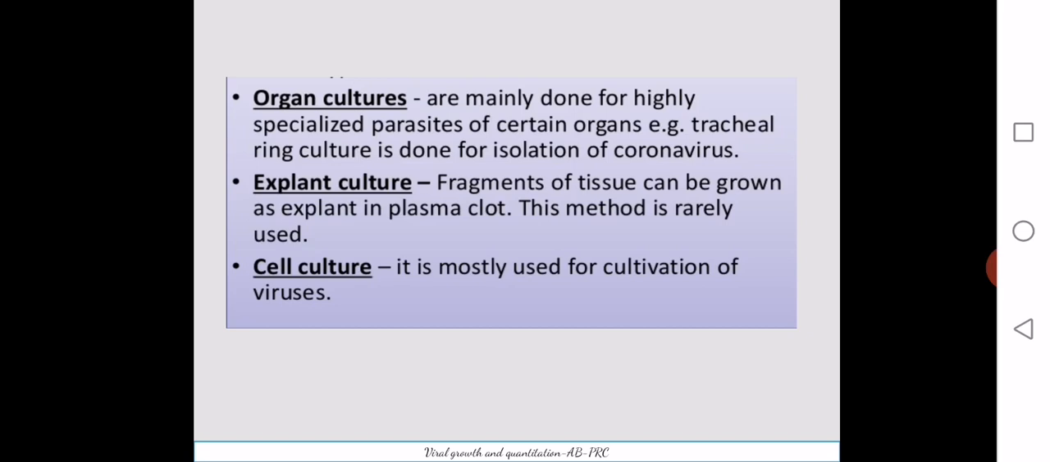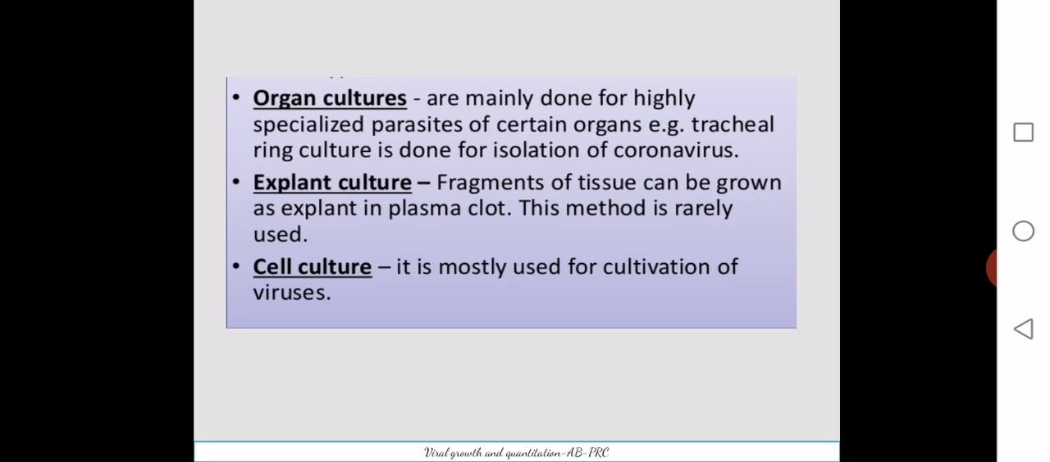Because coronaviruses usually colonize the tracheal system, that means the respiratory system, the tracheal ring culture uses tracheal tissues. Organ tissues are the main source for the growth. So that is organ culture. This is not widely used, very rarely used. In the case of specialized viruses, these kinds of systems will be used, and it cannot be propagated further. That's only for one-time usage.